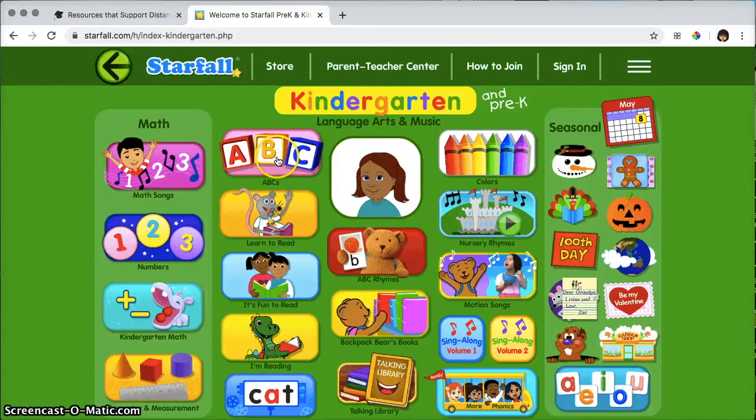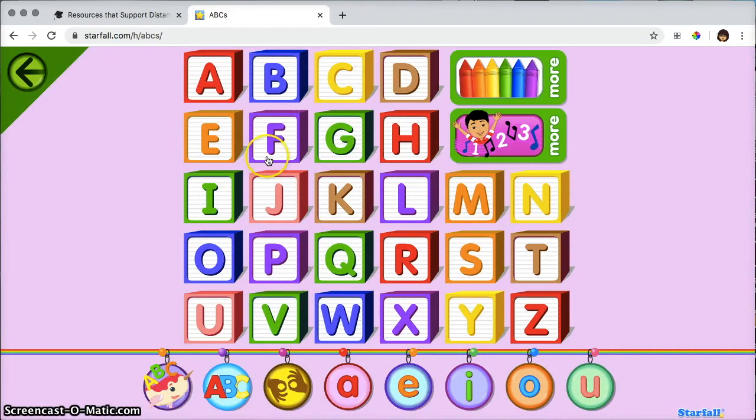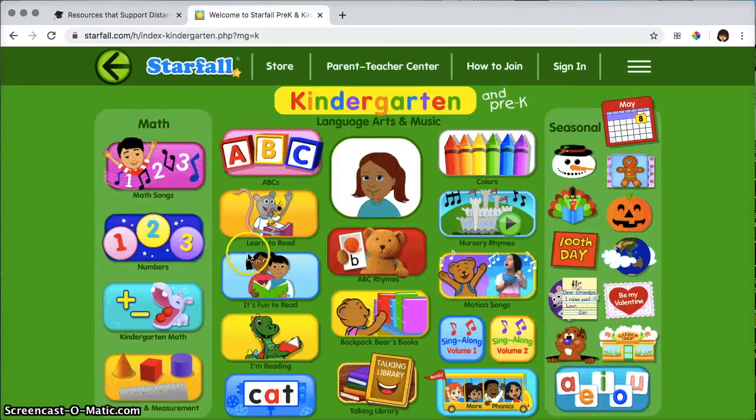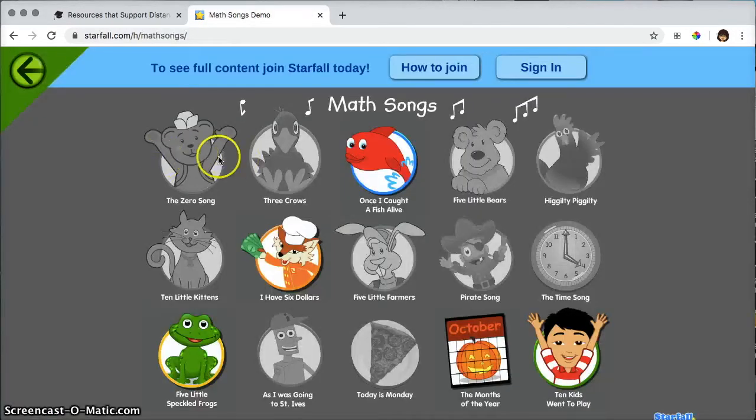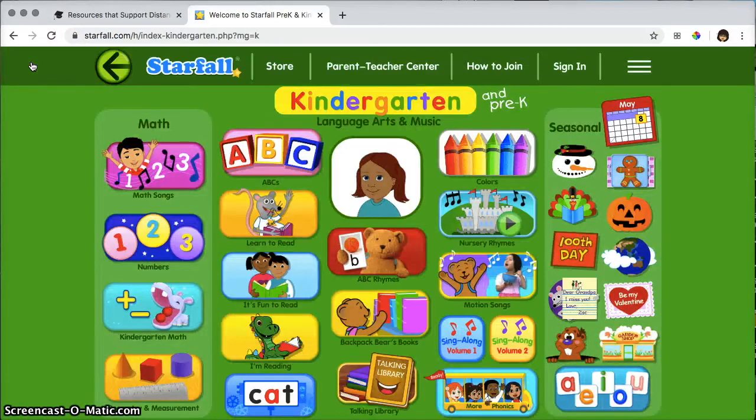So just to show you what is available and what isn't, I'm going to click on these ABCs for kindergarten, and you'll see that every single letter is in a color, which means that it is available to use. Now I'm going to switch back, and I'm going to click on the math songs, and you'll see that some of them are in gray, and the ones that are gray are the ones that are only available to paid subscribers. So you'll see that in some areas almost all of the resources are available for you to use. In other places, not very many of them are.